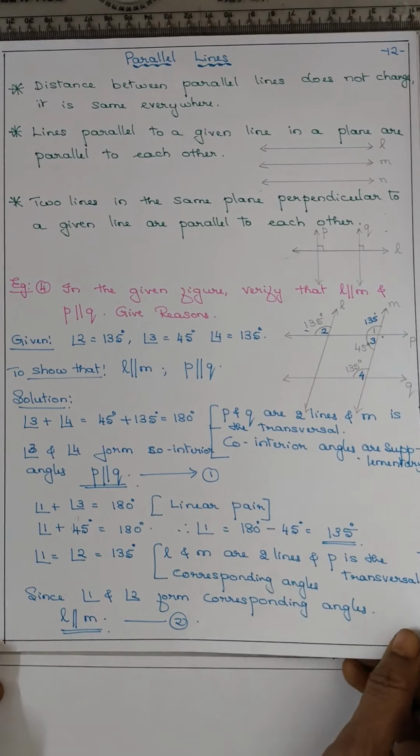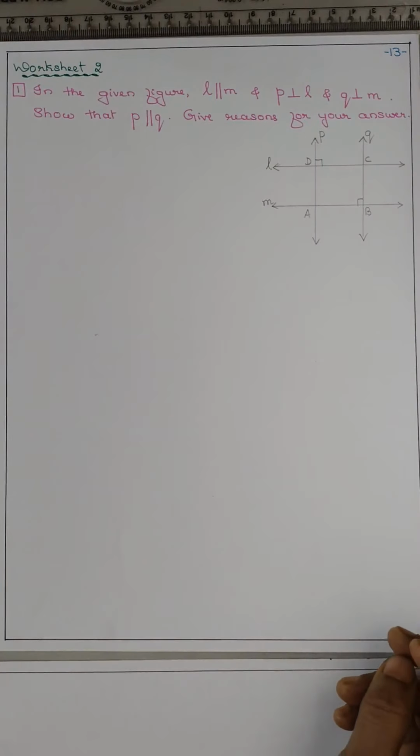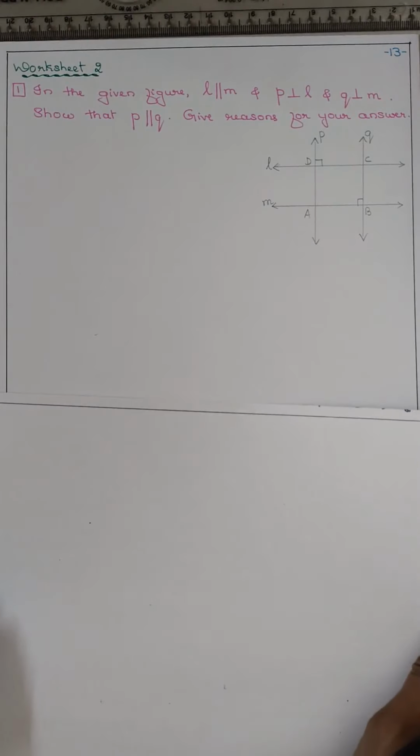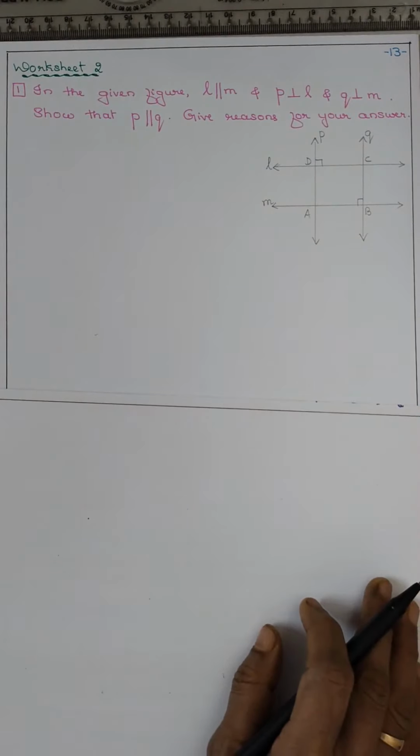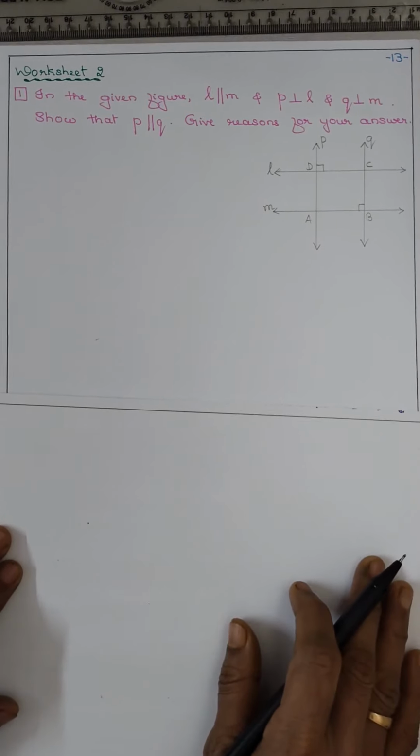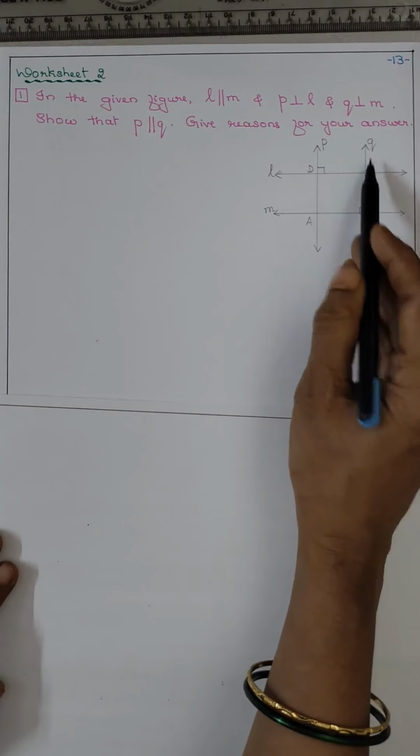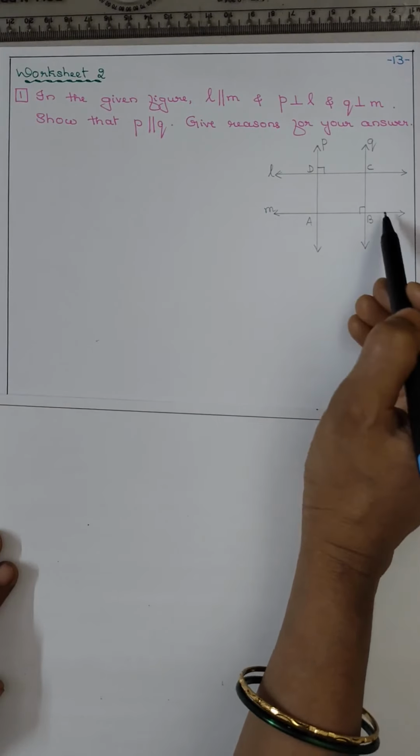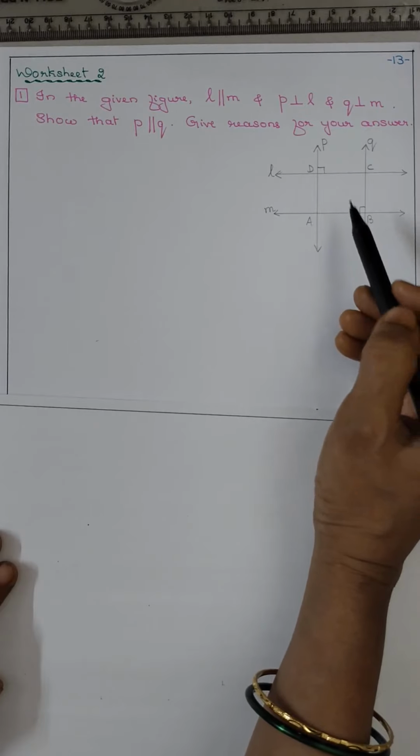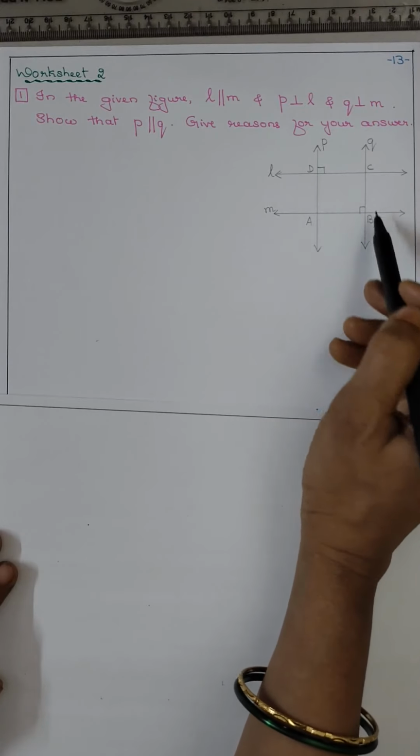Now coming to the worksheet 2. First question, in the given figure, L is parallel to M and P is perpendicular to L and Q is perpendicular to M. Show that P is parallel to Q.